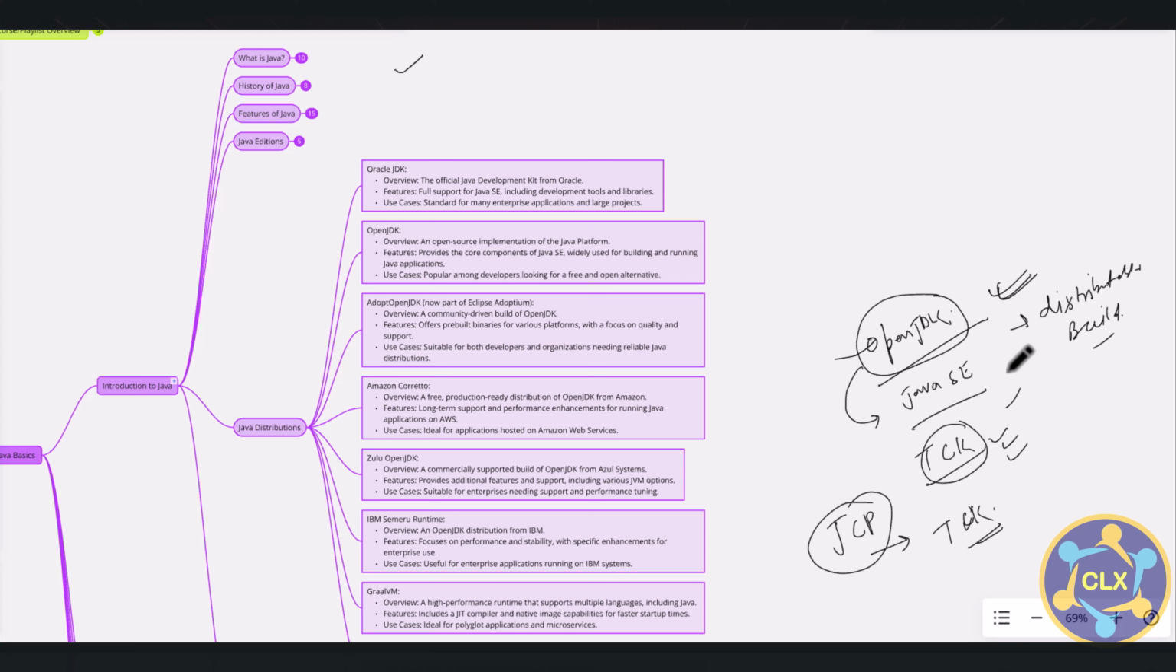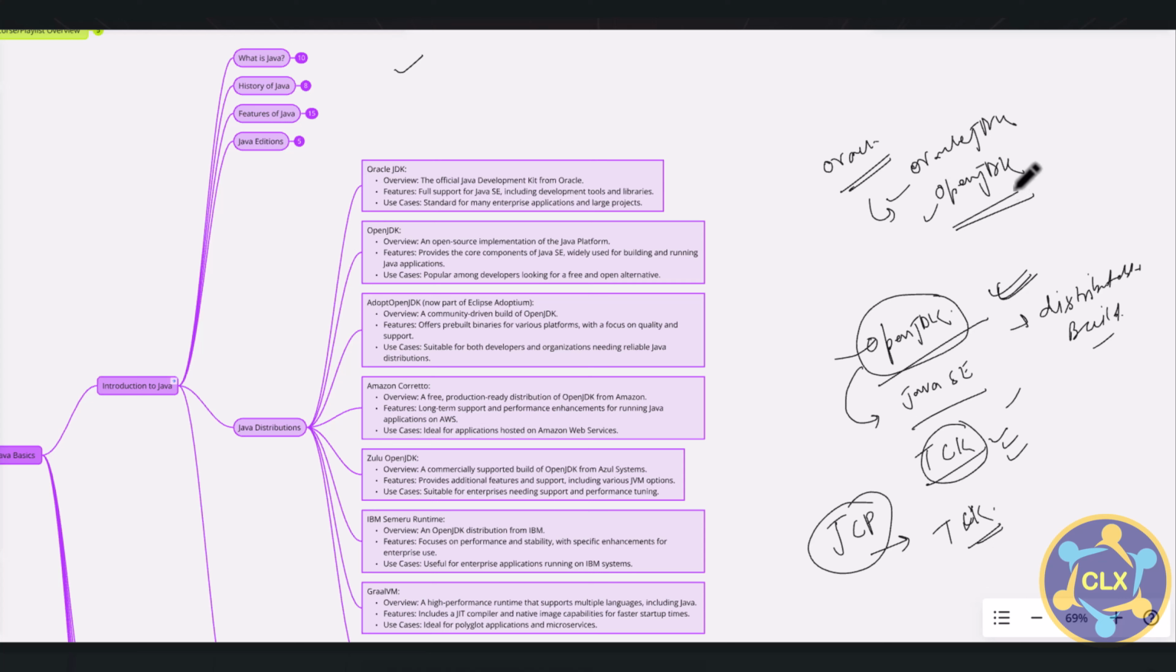Different vendors have taken this certification, made their builds compatible with the TCK, and made them distributable. One of the major names that has done this is Oracle. Oracle has Oracle JDK and OpenJDK. What they did is take the OpenJDK project, make it compatible with Java SE, and create these two distributable builds, Oracle JDK and OpenJDK.